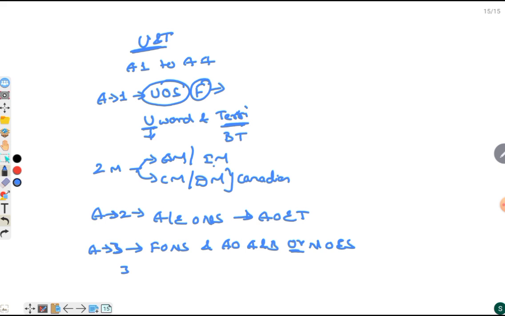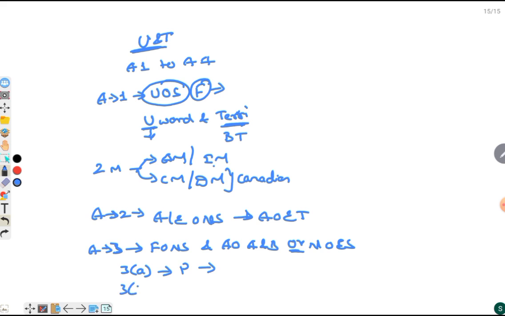Here we have seen Article 3 clause A, where Parliament has the power to make law to form a new state by separating a territory from any state or uniting 2 or more states or parts of states, or by uniting any territory to part of any state.